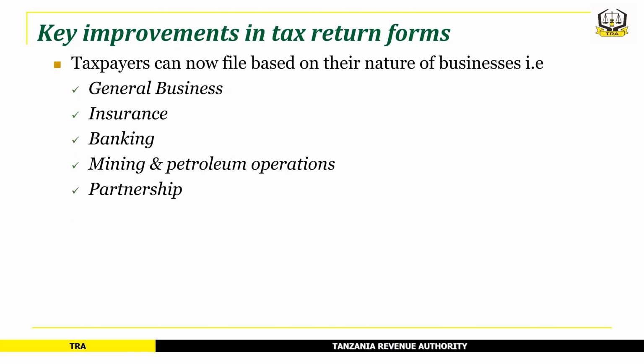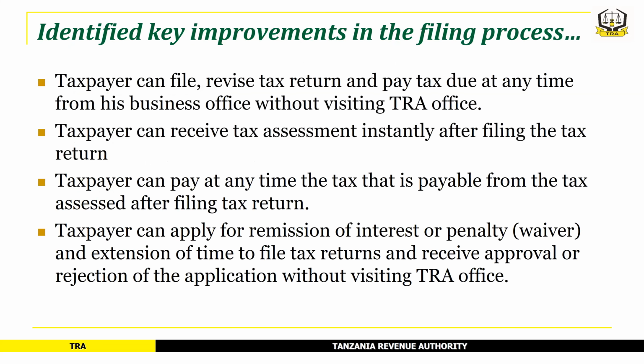Key improvements in tax return forms include that a taxpayer can now file based on their nature of business, that is general business, insurance, banking, mining and petroleum operations, partnership. Also, a taxpayer can file a revised tax return and pay tax due at any time from his business office without visiting a TRA office.